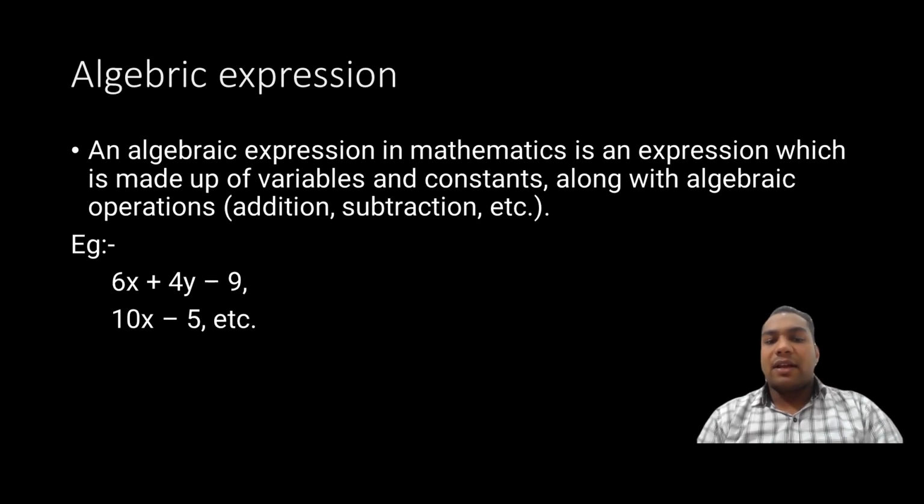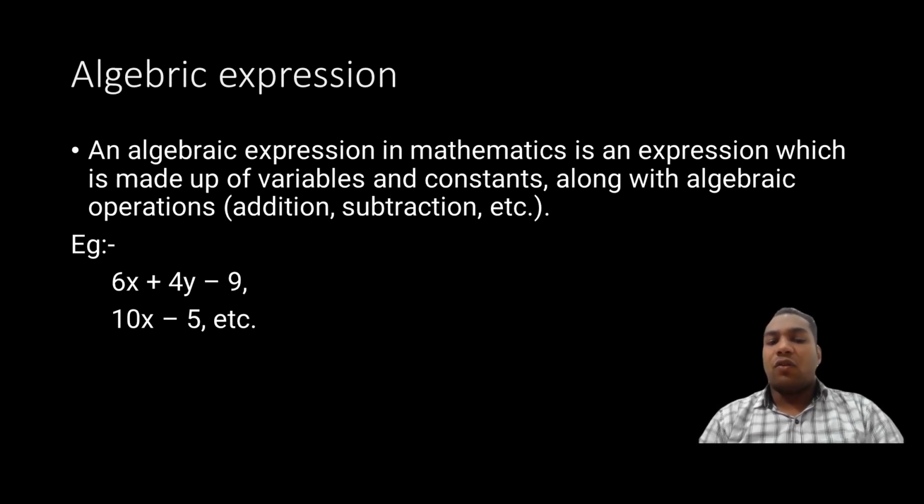topic. An algebraic expression in mathematics is an expression which is made up of variable and constant. First of all, we studied expression. There we studied that an expression is made up of variable and constant. Now, with variable and constant, it also includes algebraic operation. When all three things combine together, it forms an algebraic expression: variable, constant, and algebraic operation.